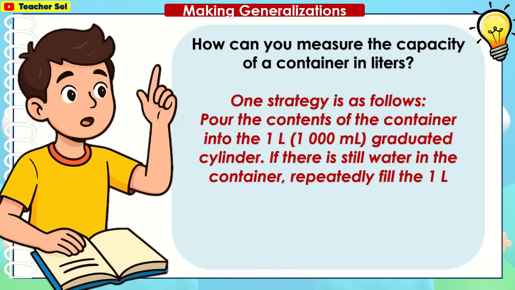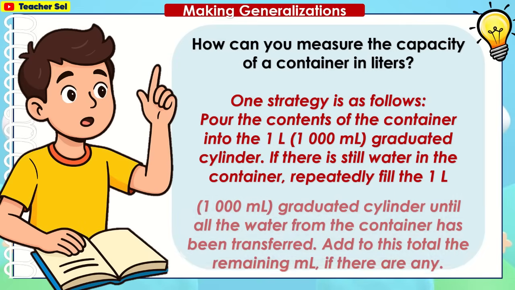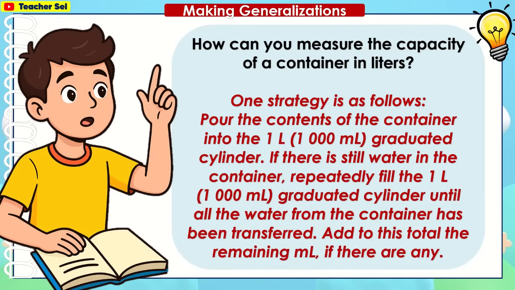Pour the contents of the container into the 1 liter or 1000 ml graduated cylinder. If there's still water in the container, repeatedly fill the 1 liter, 1000 ml graduated cylinder until all the water from the container has been transferred. Add to this total the remaining ml if there are any.